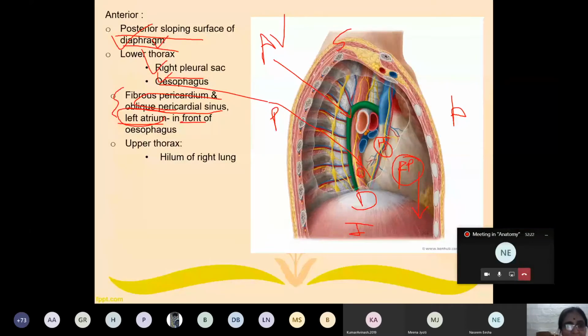Now in the upper part of the thorax, here you can see beautifully the arch of the azygous vein. It is related anteriorly with, what is this, my dear student? This is the structures which are passing through the hilum of the right lung. Okay, so these are the relations.